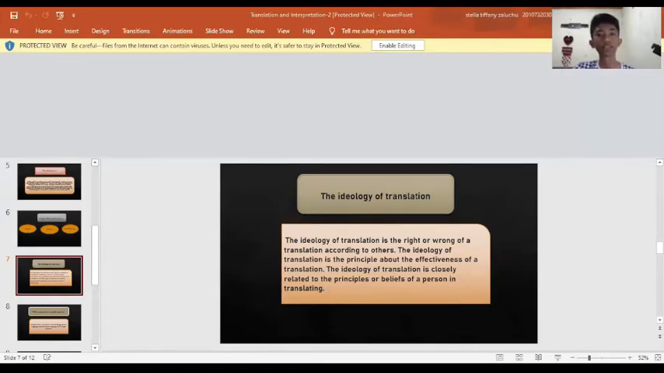The ideology of translation. The ideology of translation is the right or wrong of a translation according to others. The ideology of translation is the principle about the effectiveness of a translation. The ideology of translation is closely related to the principles or beliefs of a person in translating.